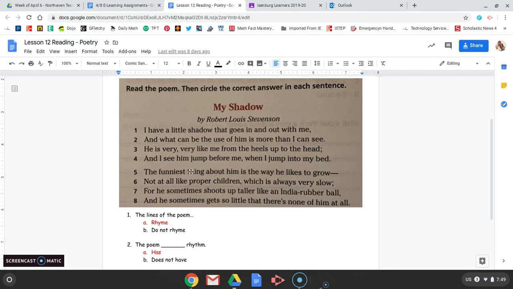So when they say that they see the shadow jump before him, he's talking about how sometimes when you're walking and you change direction and the sun is hitting you from a different angle, it kind of looks like your shadow just pops out. But it's not saying that the shadow literally has a life of its own and jumps out before you. So this part is figurative language.